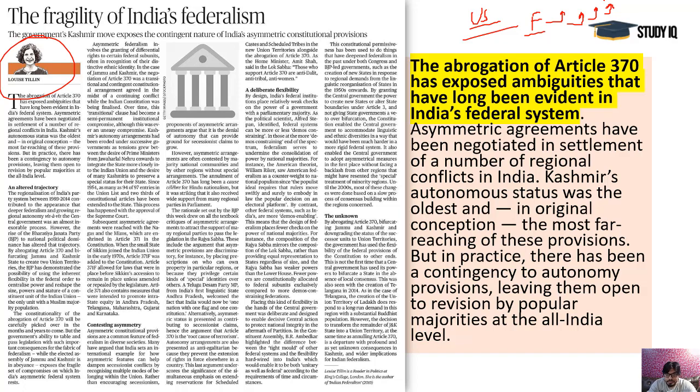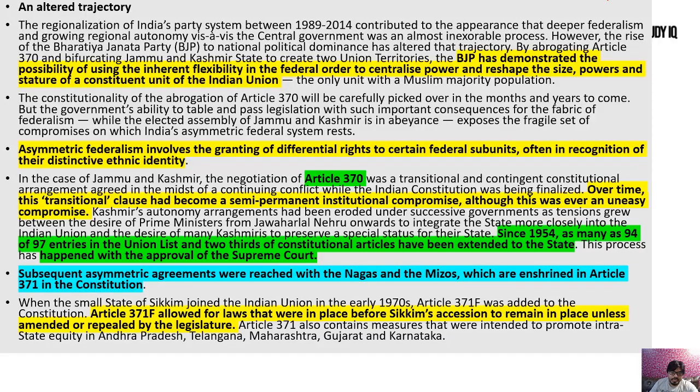That's the greatest thing about it. America's federation opposes centralizing tendencies. Their federation does not allow unification, but our federation allows unification, and that's the most unique thing about it. Now, we knew that it was a transitional clause and had become a semi-permanent institutional compromise.